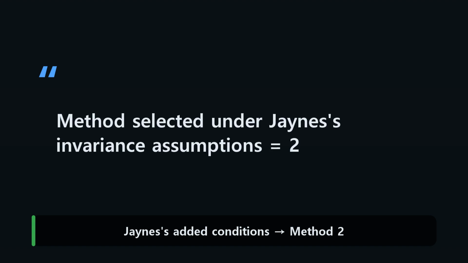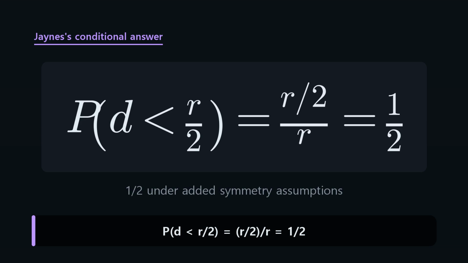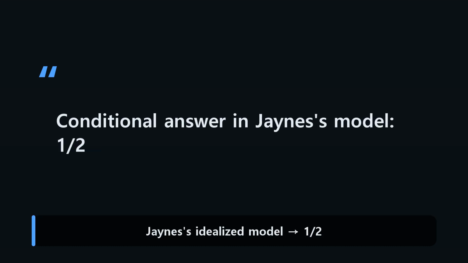In Jaynes's idealized random line setup, imposing all these additional invariance assumptions selects method 2's uniform distance distribution. That means the distance d from the center to the chord is uniform from 0 to r. Then the probability that d is less than 1/2 of r is 1/2, because the successful interval has length 1/2 of the total length r. In Jaynes's idealized experiment, sufficiently long straws are dropped randomly onto the plane, and only those crossing the circle are counted as chords. Under those added assumptions, this conditional random line model removes preferences tied to the circle's size and position, and leads to a long chord fraction of 1/2.